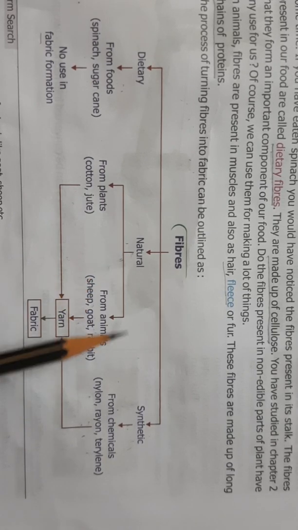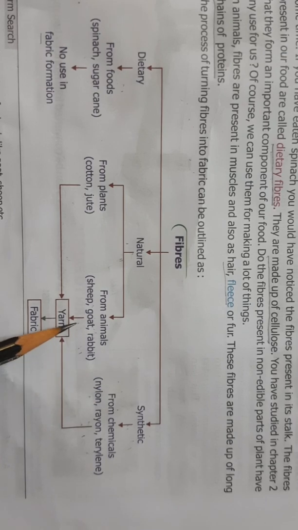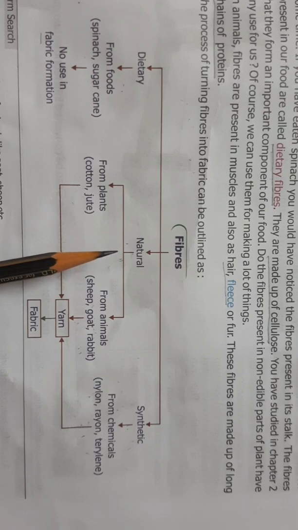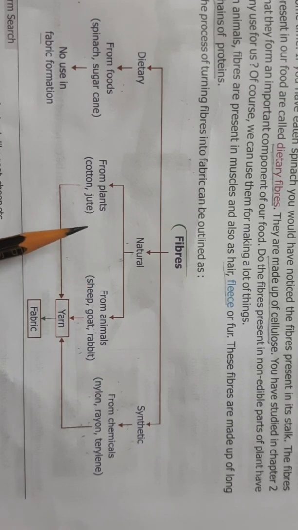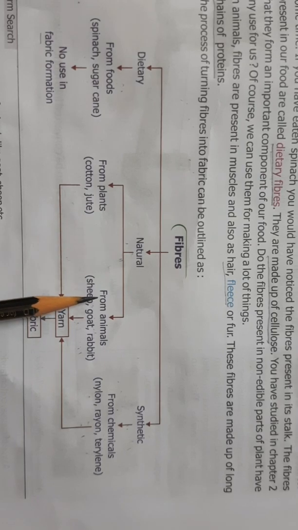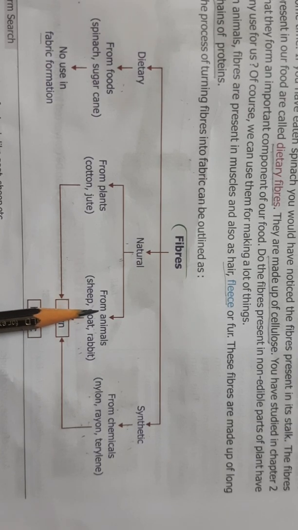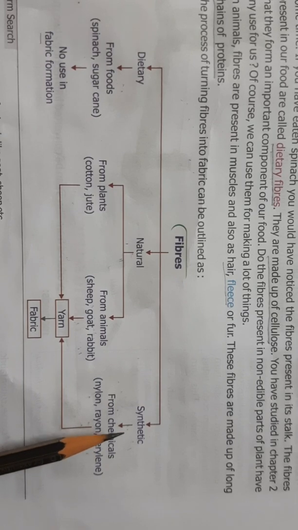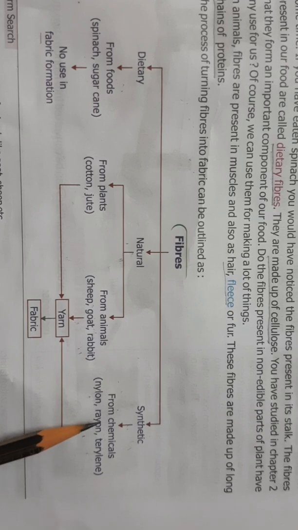So from natural fibers and from synthetic fibers, fabrics can be made. What are natural fibers? The fibers that we get from plants or animals are called natural fibers. The examples are cotton and jute. Then we also get fibers from animals. What are the examples of fibers that we get from animals? That is wool and silk. And finally, the synthetic fibers, which are the man-made fibers that we obtain from chemicals.